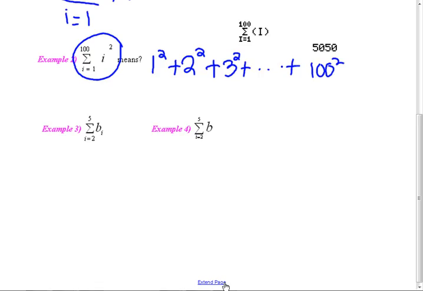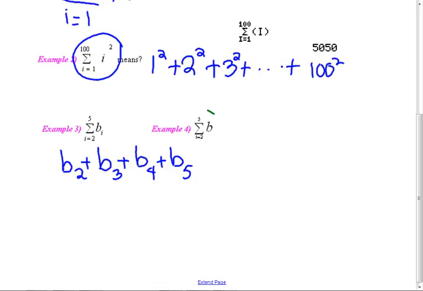So let's write out what the next ones mean. This should not be terribly difficult. It should be actually a little bit of breathing space from the hard stuff that we've been doing. What are we going to start with on this one? B sub what? 2. And then I'm going to do plus B sub 3. Yeah, this isn't hard, is it? Plus B sub 4. Plus B sub 5. That's it. That's all there is. So the homework, there's like 10 little problems like this. It's not too bad.